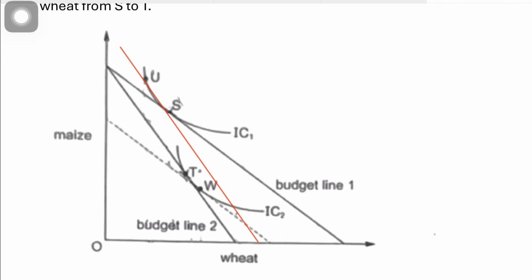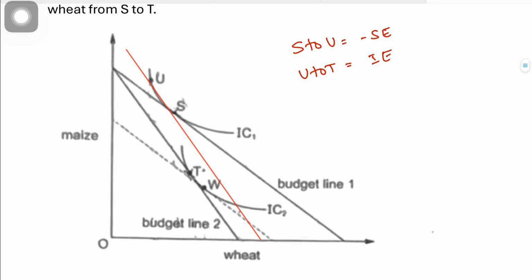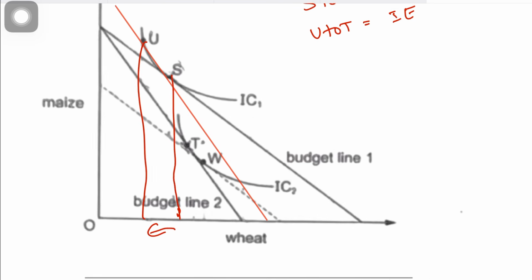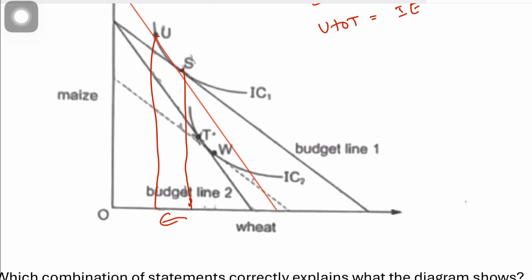So basically, S to U is the substitution effect, which is negative here, while U to T is the income effect. Although S to U is a negative substitution effect here, the income effect is positive, which outweighs the negative substitution effect, and that's exactly what happens in a Giffen good.